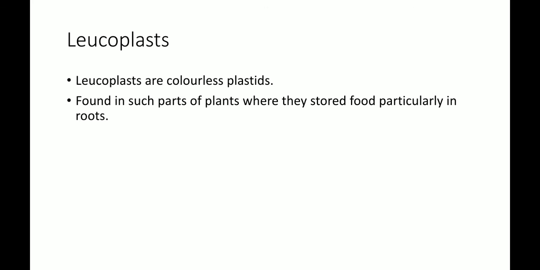Now the colorless plastid is known as leucoplast. It is found in those parts of plants where they store food, particularly in roots. So leucoplast is present in the roots of plants, while chromoplast is present in the petals and in ripened fruits, while chloroplast is present in the green parts of the plant, particularly in leaves, where the process of photosynthesis takes place.